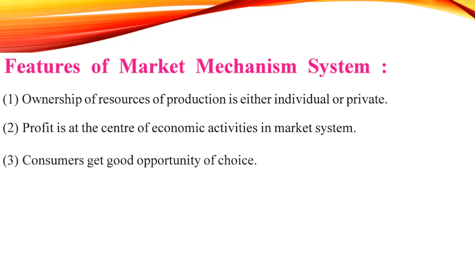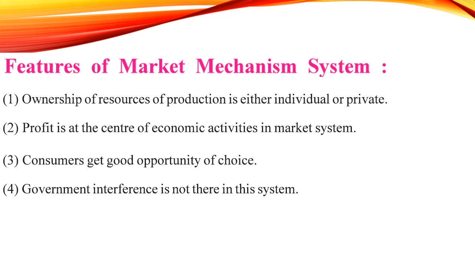Consumers get a good opportunity of choice, because everyone is producing more, everyone is competing with each other and trying to appease the consumers, because only by appeasing the consumers can they get the profits. So consumers get a good opportunity of choice of goods. Government interference is not there in this system. As this is a free economy or free market economy, there is no government interference.